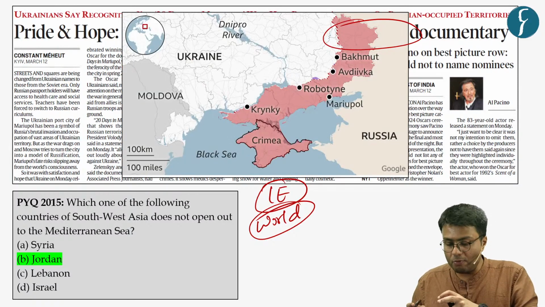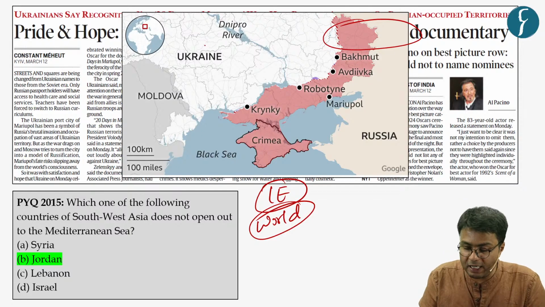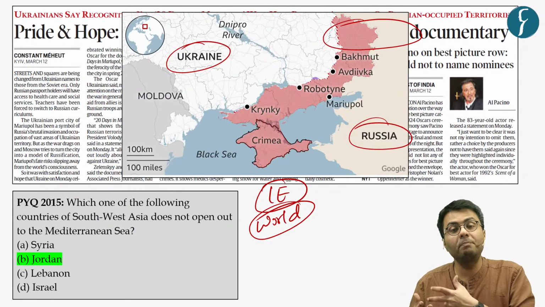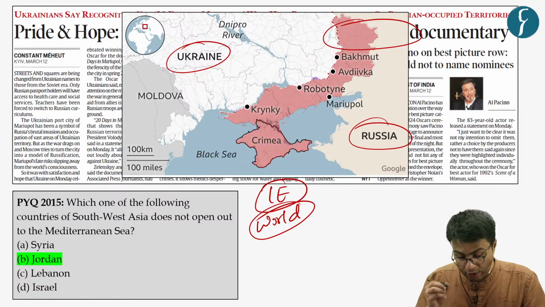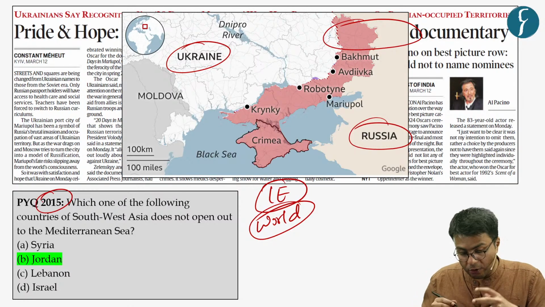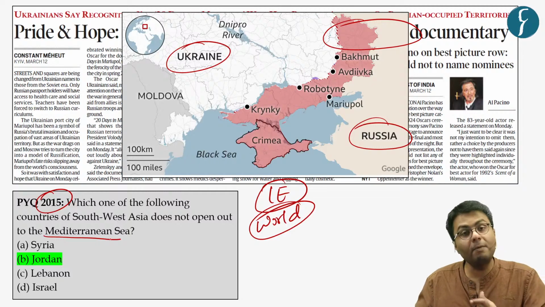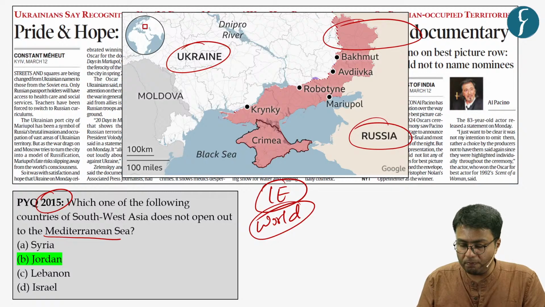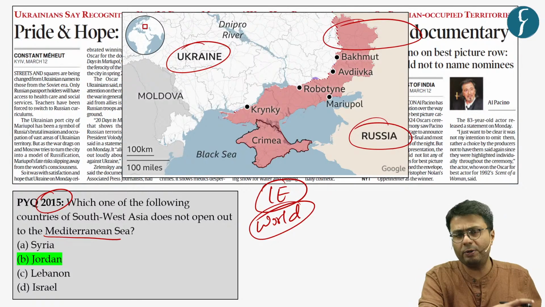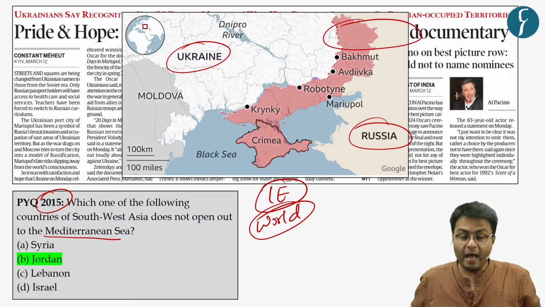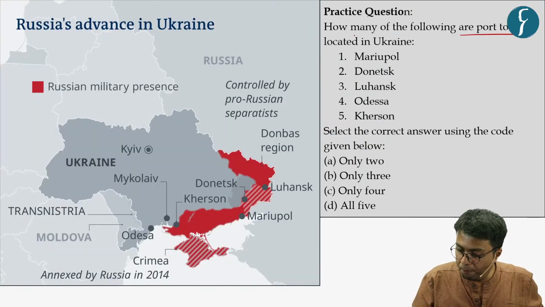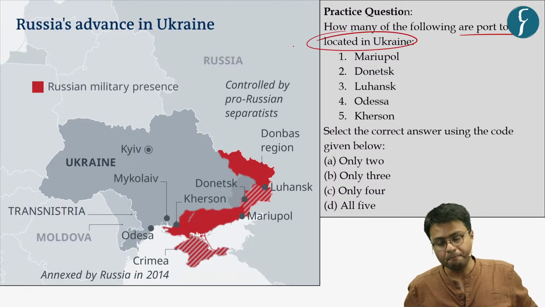Now, naturally, most of the places that have been in the news, especially with respect to the Russia and Ukraine war, are in the news all throughout the year. And hence, this development makes it important from the UPSC perspective. Because in 2015, a question appeared on countries bordering the Mediterranean Sea. So, you can expect a question based on locations with respect to either Russia or Ukraine. And in this regard, we have also curated a practice question based on 4 towns which are located in Ukraine.